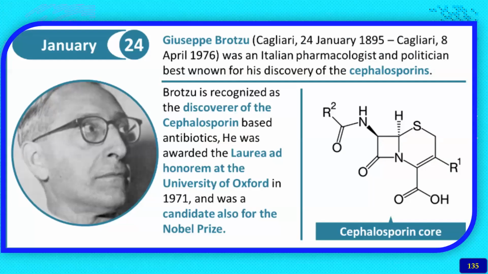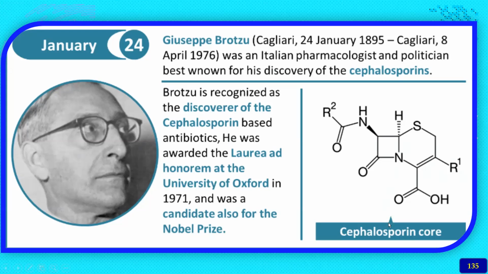Giuseppe Brotzu was born on 24th January 1895 and was an Italian pharmacologist and politician best known for his discovery of the cephalosporin. He was also a politician. So Brotzu is recognized as the discoverer of the cephalosporin-based antibiotics. He was awarded the Laurea ad honorem at the University of Oxford in 1971 and was a candidate for the Nobel Prize also.